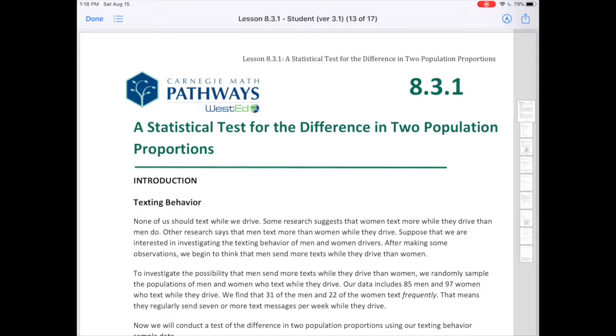Lesson 8.3.1, a statistical test for the difference in two population proportions.